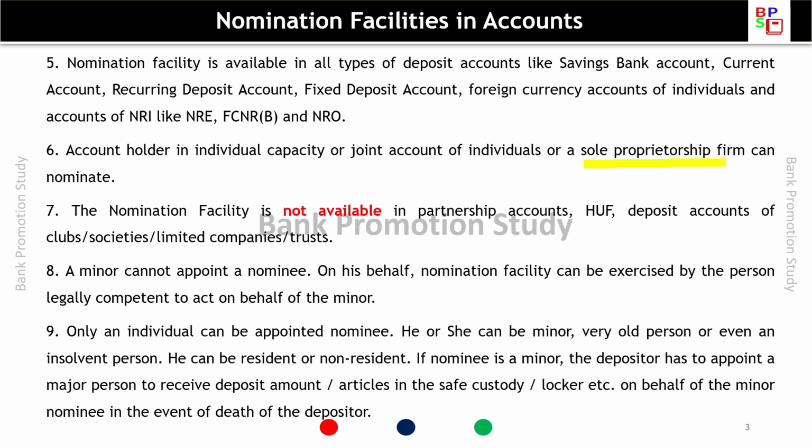Only an individual can be appointed nominee. So who can be appointed a nominee? An individual can be appointed a nominee. The individual can be a minor also, a very old person, or even an insolvent person. He can be resident or non-resident. However, if the nominee is a minor, the depositor has to appoint a major person to receive the deposit amount, articles in the safe custody or the locker on behalf of the minor nominee in the event of death of the depositor.